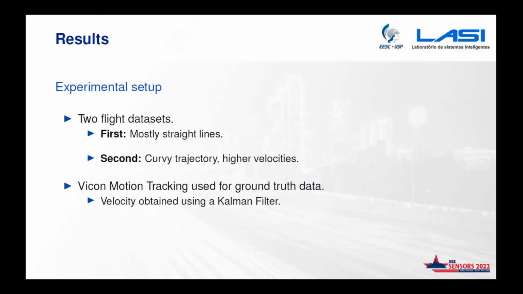Now let's explore the results that we got with this application. We have 2 flight data sets. In the first, we only consider mostly straight lines, a more rectangular trajectory. In the second, we consider a more challenging trajectory, more curvy with higher velocities. The Vicon motion tracking system was used for ground truth data, both for the training set and for evaluation. Since we only have position from the system, to obtain velocity we used a Kalman filter.